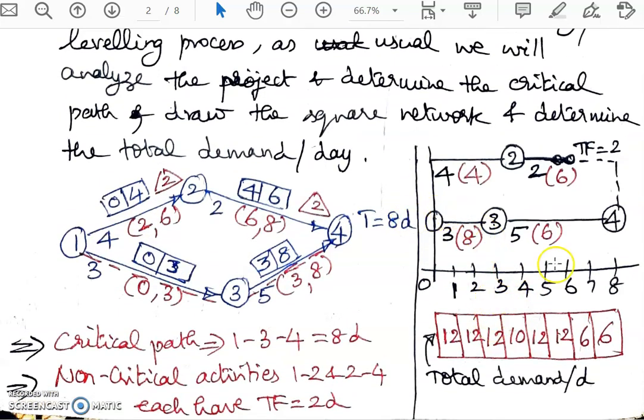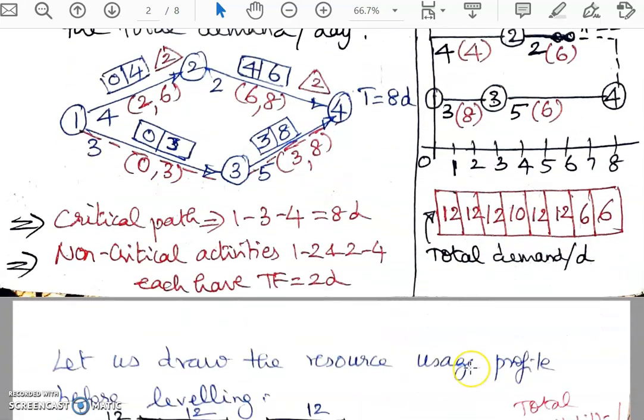So in this, we have to look at this total demand per day. In the first 3 days, you see there is an excess demand. Your availability is only 10 men per day, but in the first 3 days, 2 men are in excess of the total availability. So it requires balancing. Fourth day, there are 10 men. Fifth and sixth day, once again, it becomes a 12 men requirement per day. And then the last 2 days, it is 6 men. So we have to go for everyday balancing through the leveling concept.